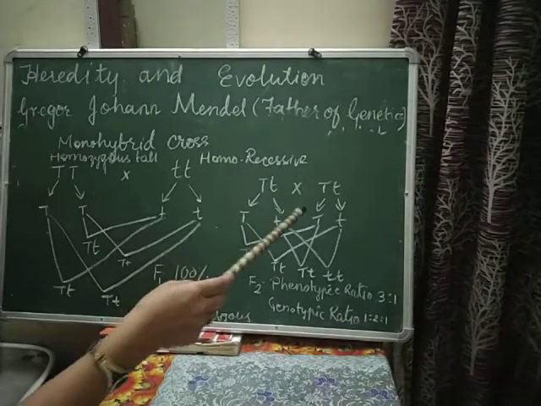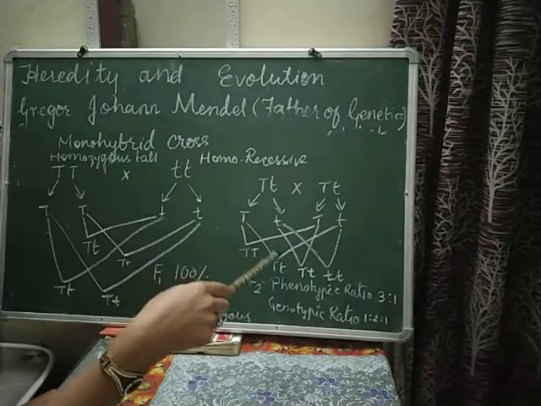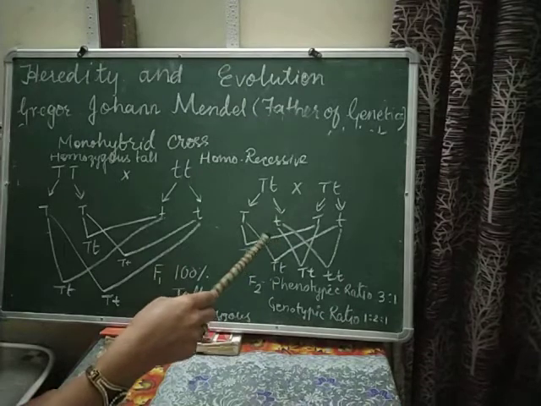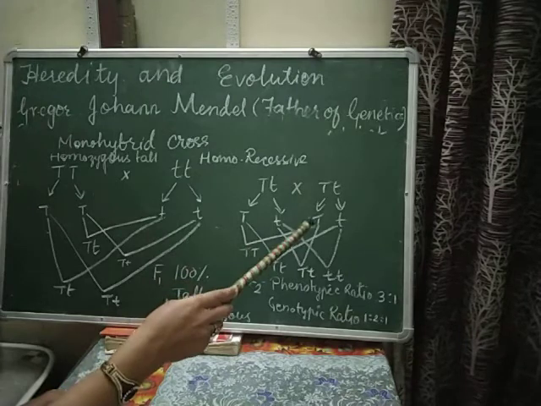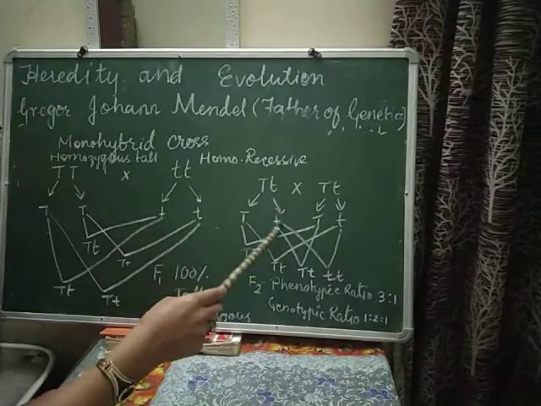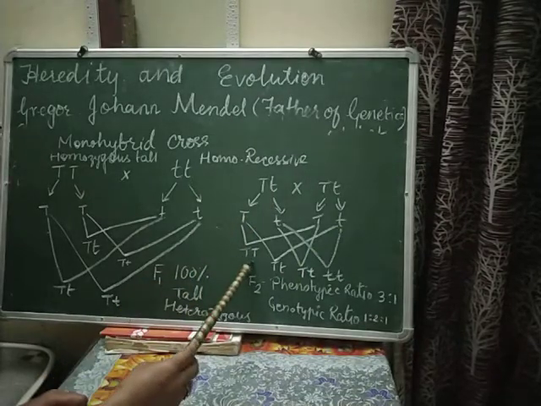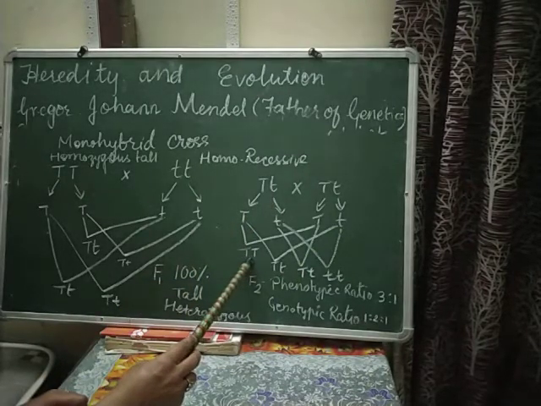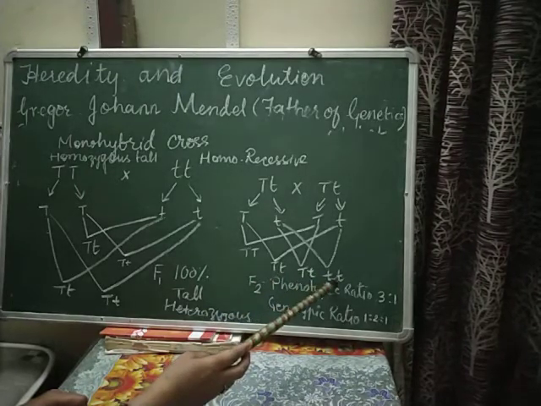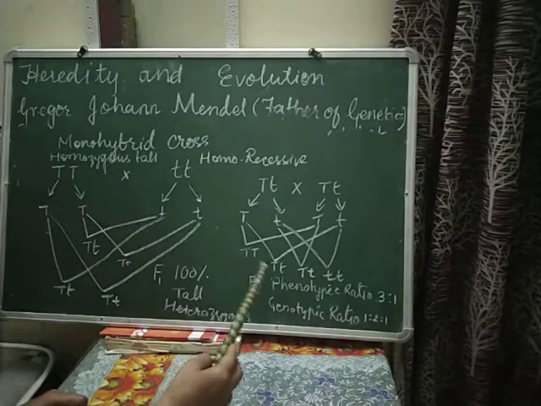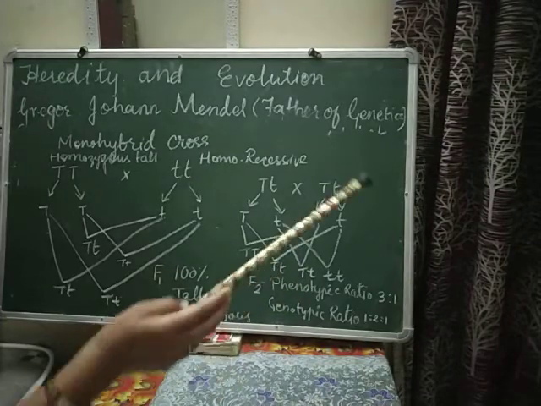Now this capital T combines with the capital T, okay, this capital T can combine with this small t also, okay. So they are independently assorting. Now this small t can combine with this capital T and this small t can combine with the small t also. So this gave rise to the homozygous tall plant, heterozygous tall plant, heterozygous tall plant and the homozygous dwarf plant. So ultimately when we see the phenotype and genotype, we got the ratio, okay.